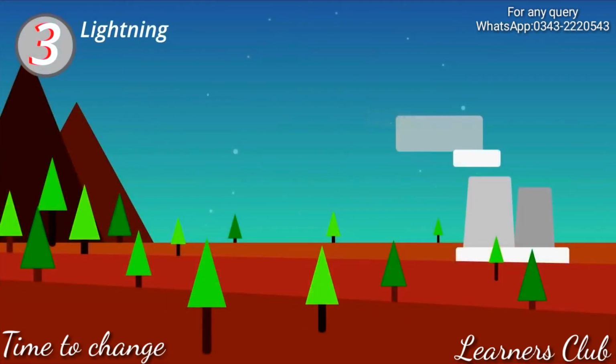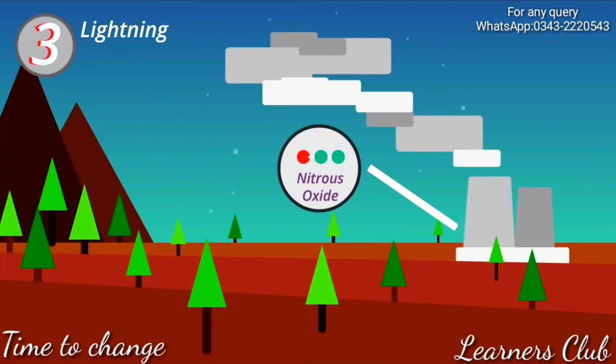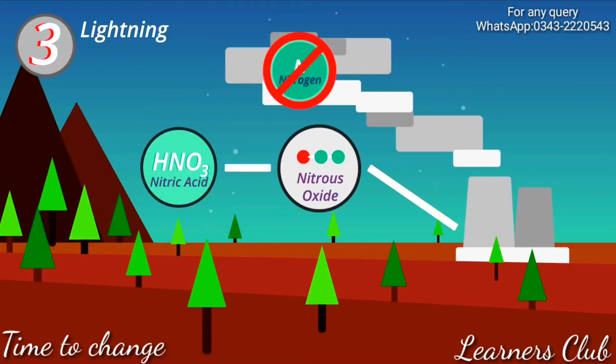Burning fossil fuels also adds nitrous oxide to the atmosphere, resulting in nitric acid. But this is of course not a natural way of nitrogen fixing.